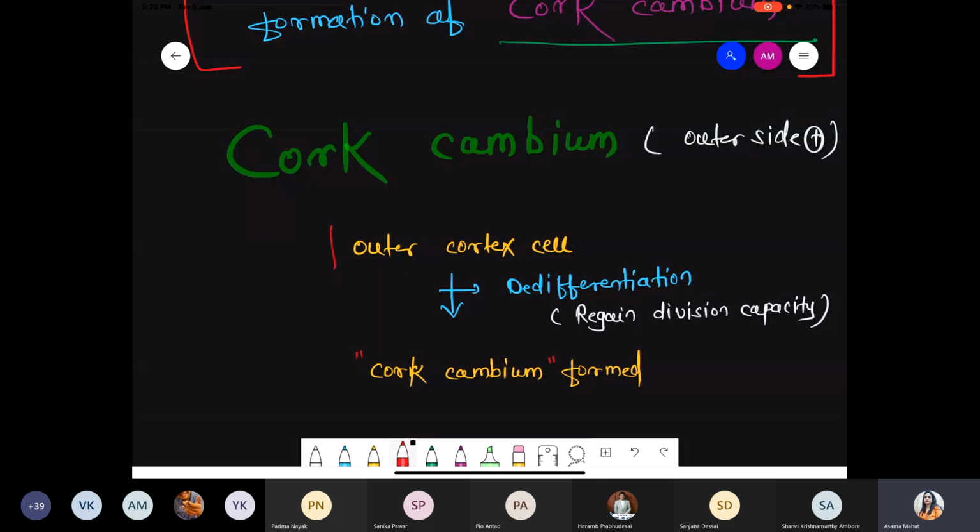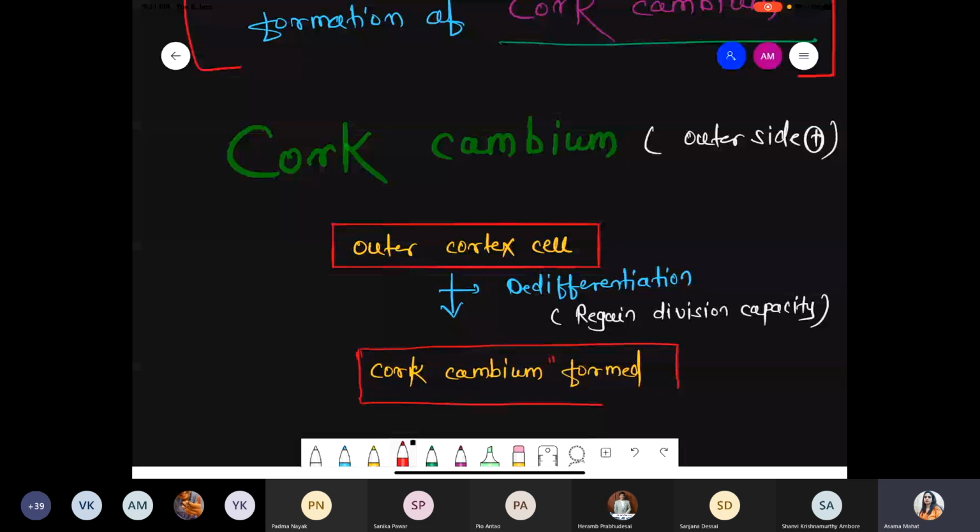So just try to understand. Outer cortex cells only. The epidermis is the outermost, and below the epidermis the cortex cells are present. Not all the outermost cortex cells, but some of them undergo the process of de-differentiation. They regain the division capacity, and finally they decide to convert into cork cambium.